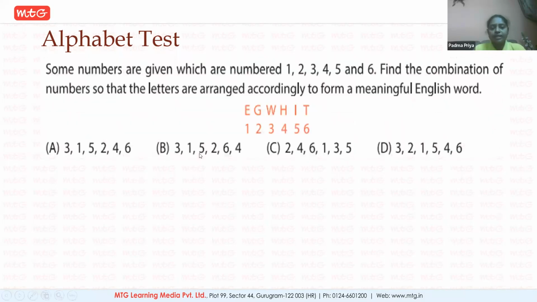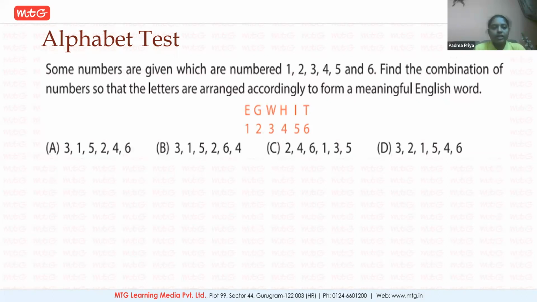Now here is the next question. Alphabet test. As I've said, alphabets would be ranked. They'll be given different ranks from the starting or from the ending. Some numbers are given which are numbered as 1, 2, 3, 4, 5, and 6.